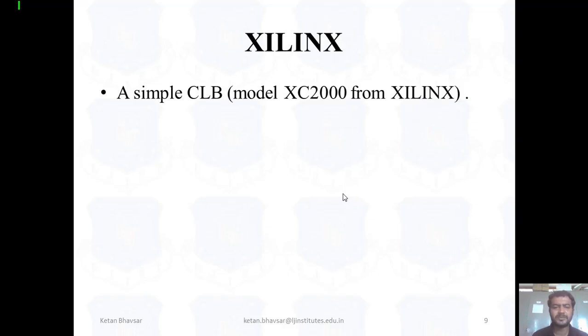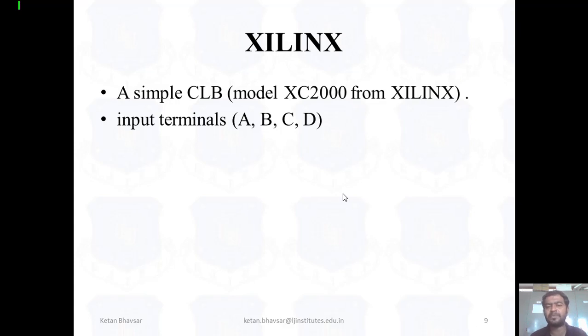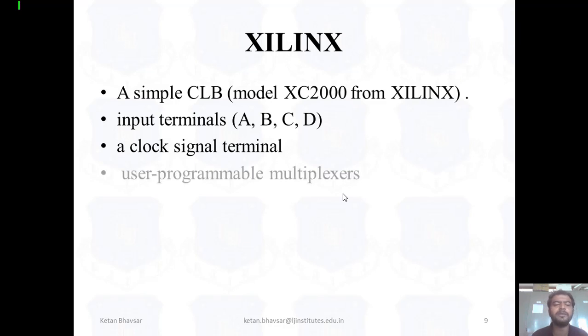Xilinx has different families, like the XC model, XE model, and XS model, and also different versions like Spartan and Virtex. Fine. Now its IO block. Right now we're taking one simple example, the XE2000 from Xilinx. There are 4 terminals, A, B, C, D, a clock signal terminal,